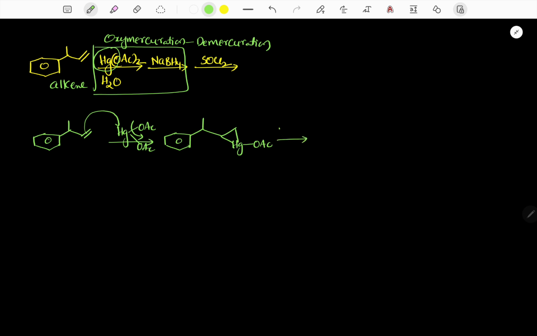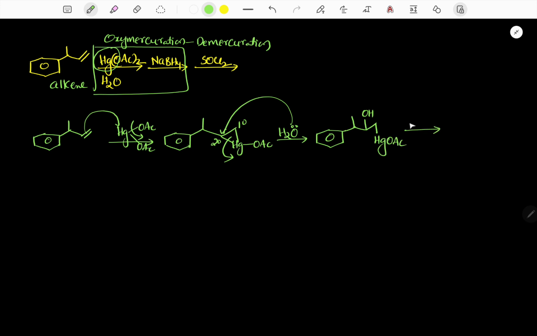Now it reacts with nucleophile H2O. It is a primary carbon, it is a secondary carbon. Nucleophile attacks at secondary carbon, ring opening takes place. So this overall reaction is electrophilic addition.